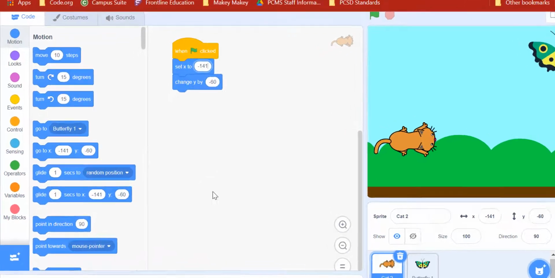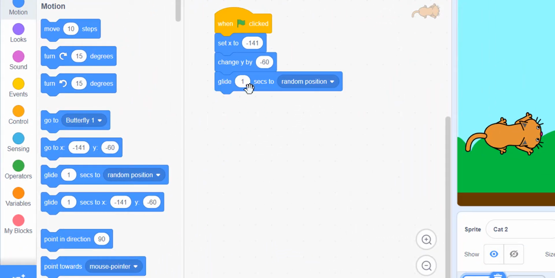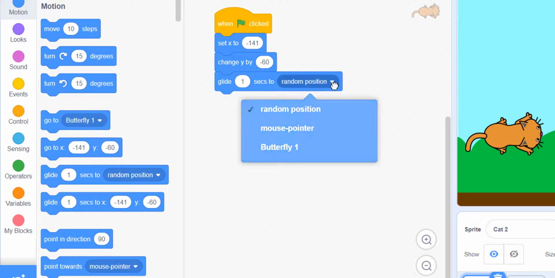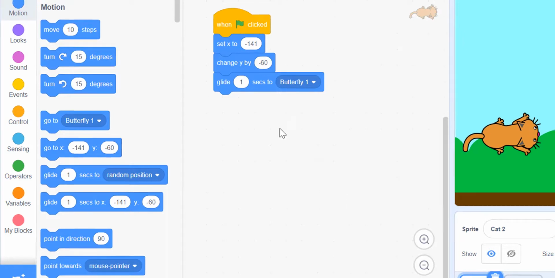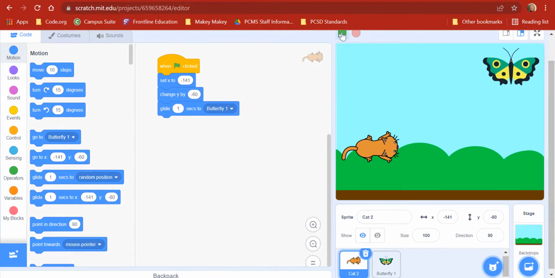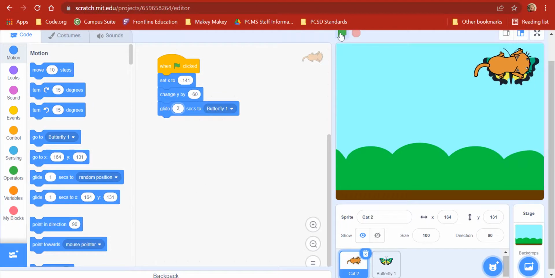Okay, so what I really want it to do is to glide to the butterfly. I don't want it to just go there or jump there. I want it to glide, and here I say how many seconds. Let's see how long it takes or how fast it moves with 1 second. And there it goes. Maybe he's a little timid. So I say, take 2 seconds.